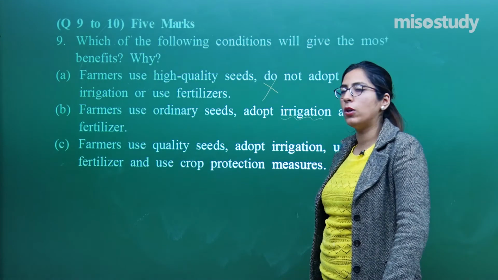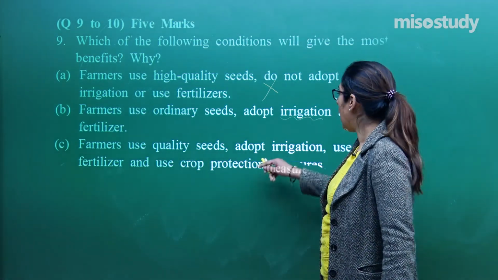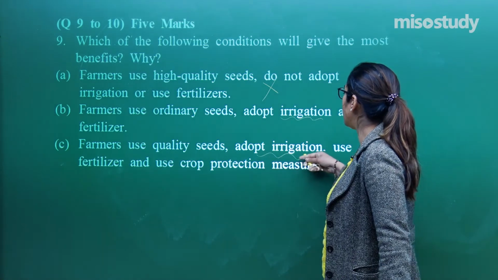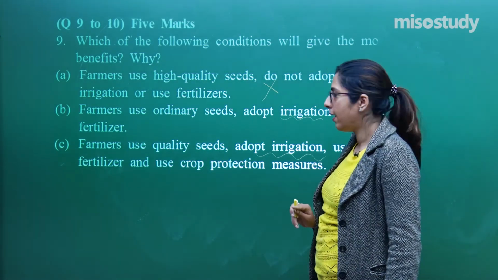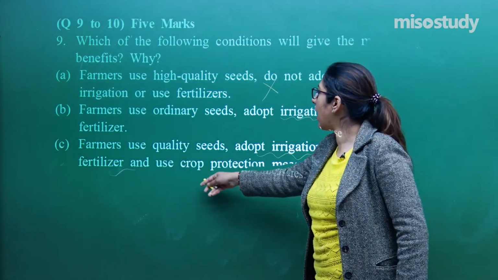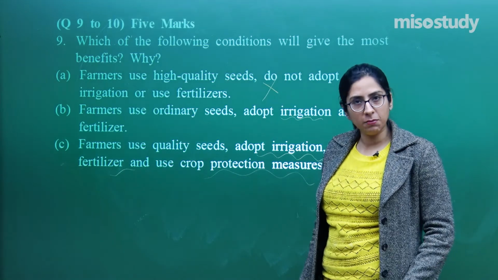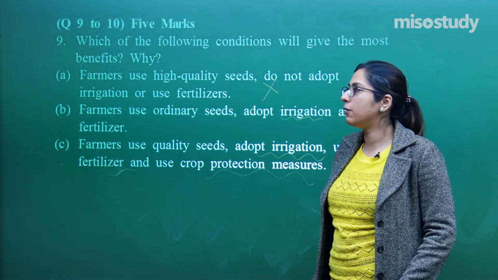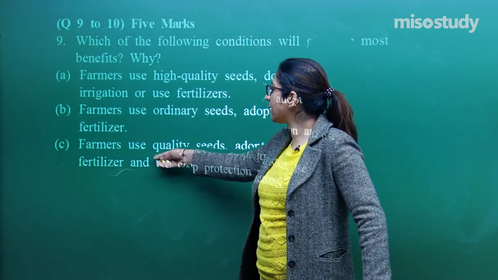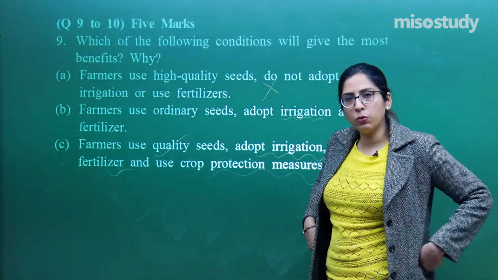So that means a good quality seed also increases the productivity. Along with that, we have adopted irrigation methods as well. Along with that, we have used fertilizers as well. Along with that, we have used crop protection measures as well. So that means our benefit will be in point C. So this is the correct option. So how to attempt such a question?